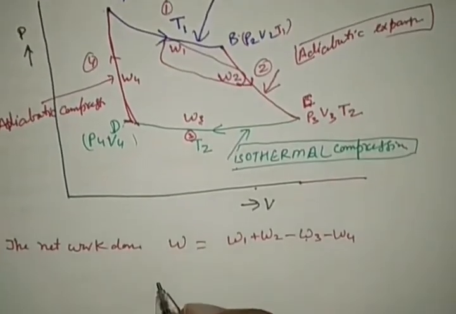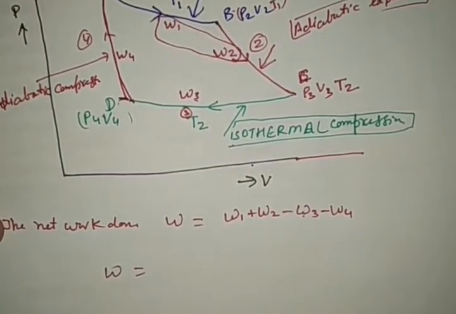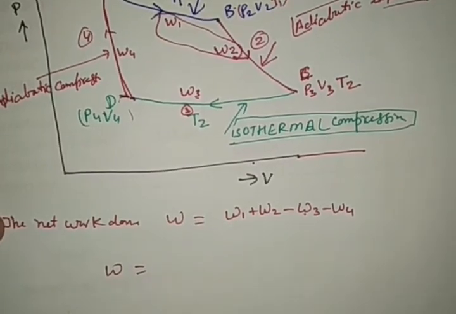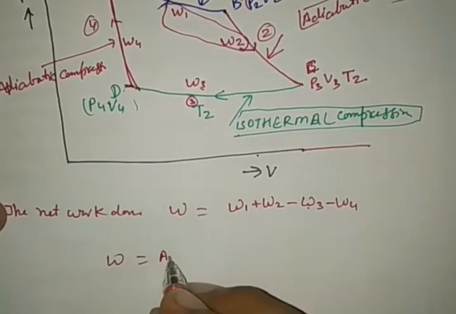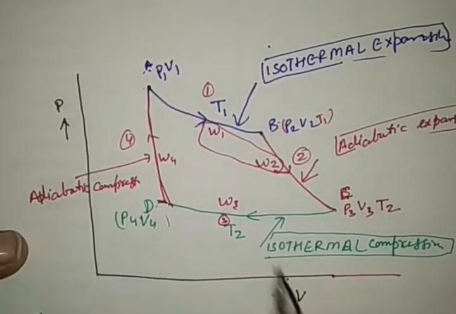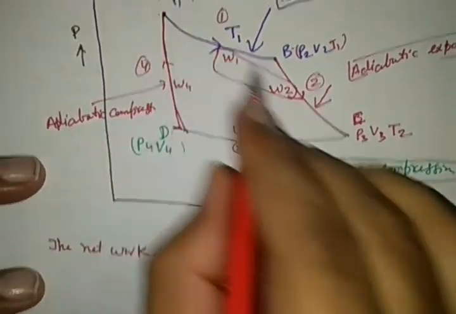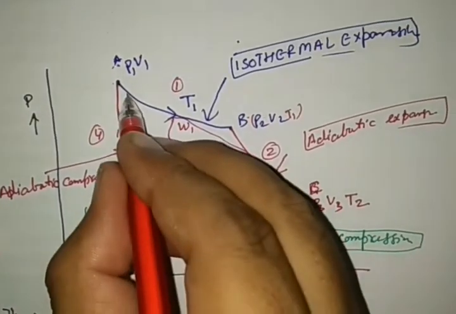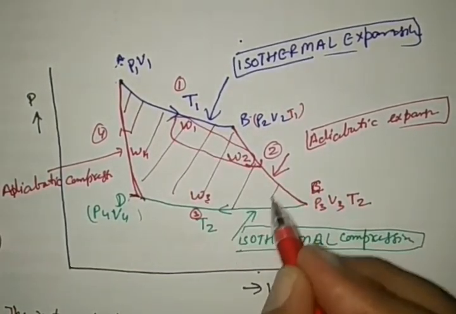So the net work done W, by applying all four equations together, is obtained as the area of the closed path A, B, C, D, A, which is represented here by this shaded portion.